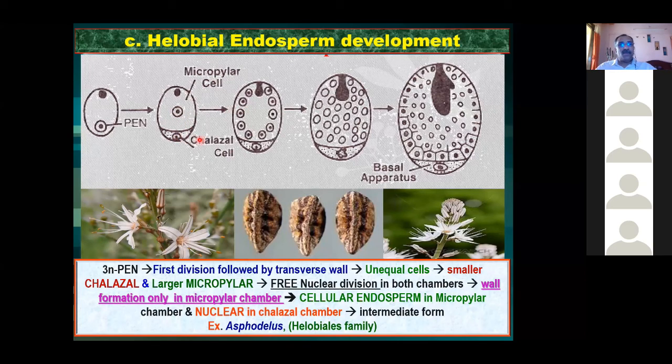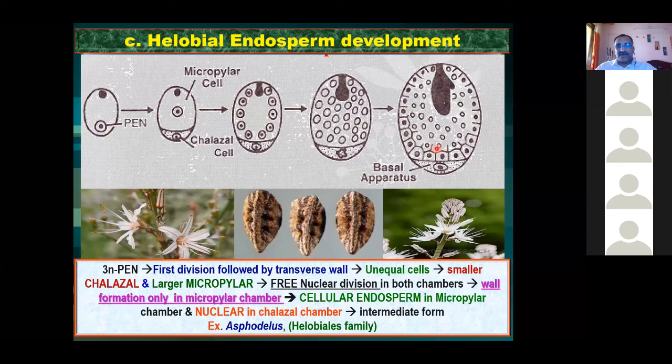तो ये भी डिवाइड होता है, दोनों सेल का दोनों न्यूक्लियस डिवाइड होता है. You get multi-nuclear there, but the larger cell which is there at the micropylar region, there what you can see that the large number of nuclei are formed, and this large number of nuclei ultimately becomes individual cells like this. देखो इधर cells form किया.